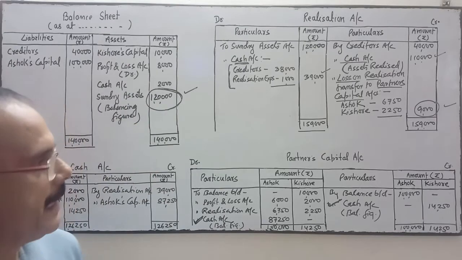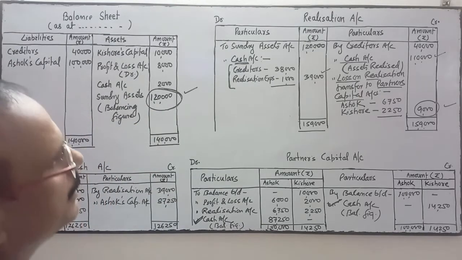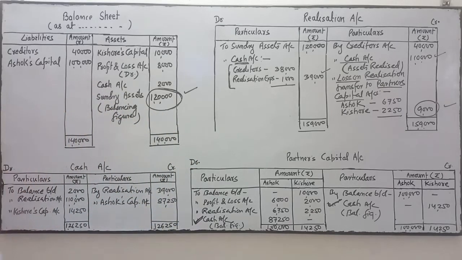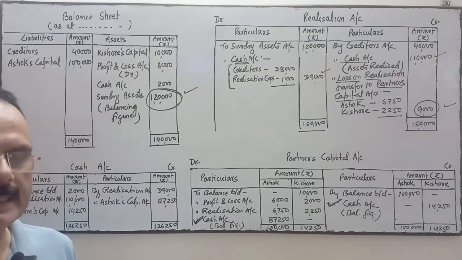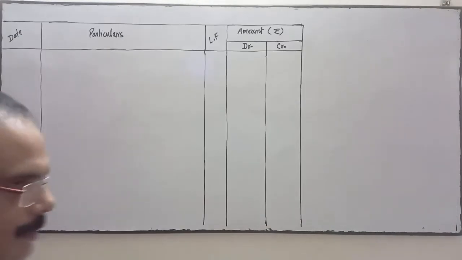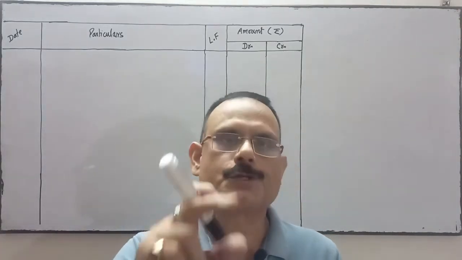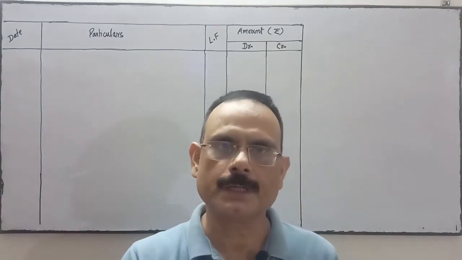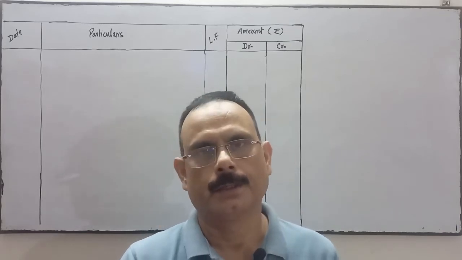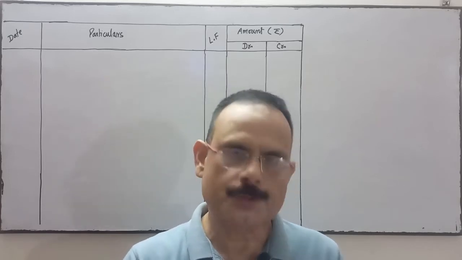Okay, so is it clear? Any doubt? Any doubt? No? Now we'll see the journal entries. In the next question we'll see the journal entries. Now in the same topic, this question is totally based on journal entry of dissolution of partnership firm. So the one question I am giving you,